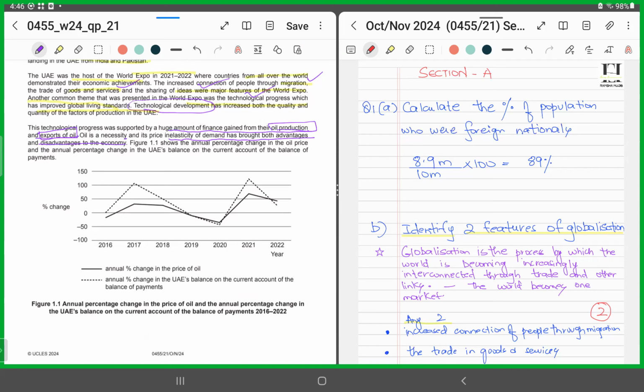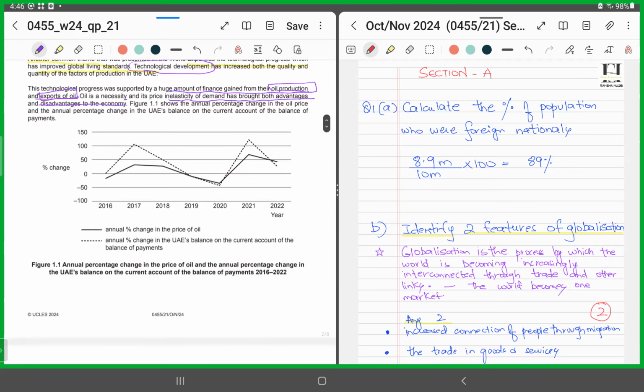Because if you look at it now, what they're given is the percentage change in the oil price and the annual percentage change in the UAE's balance in the current account. They have given us this graph, and from 2016 to 2022 they have shown the percentage change in the price of oil, and simultaneously the percentage change in the UAE's balance on the current account. What they're trying to show is how the percentage change in the price of oil has affected changes in the current account balance.